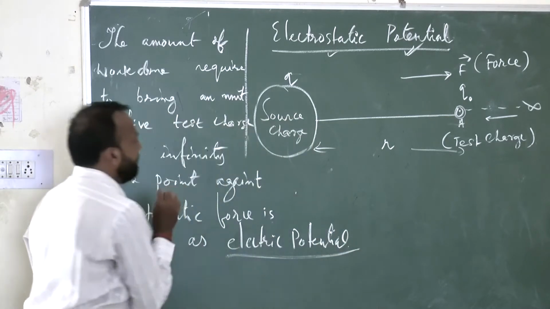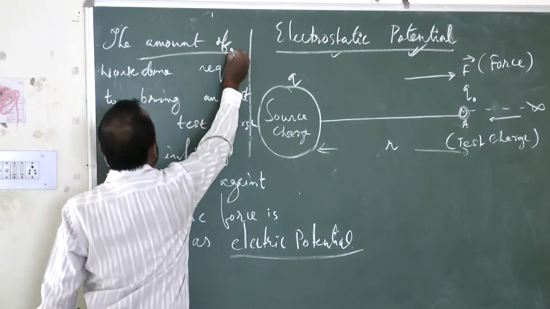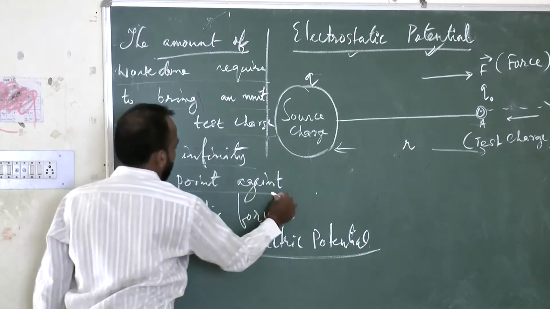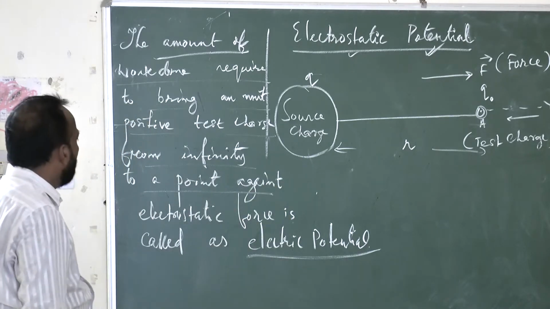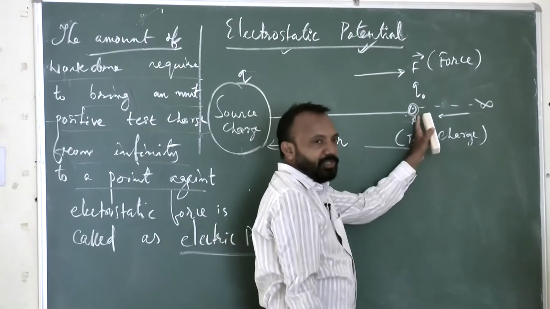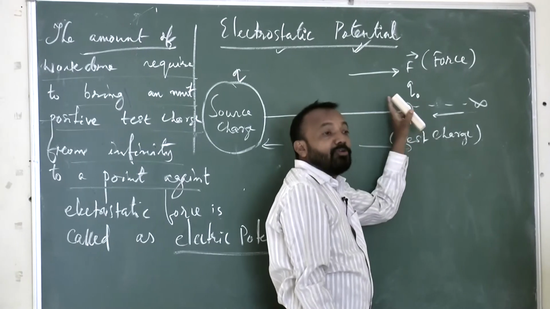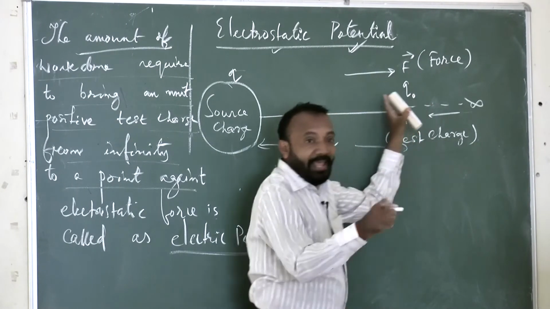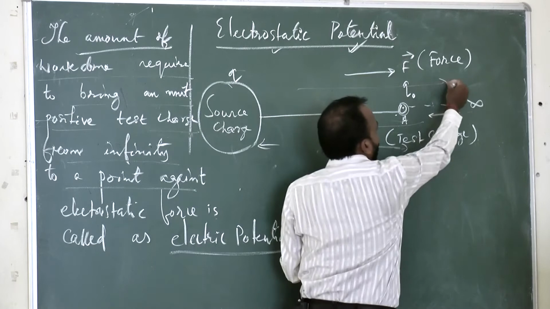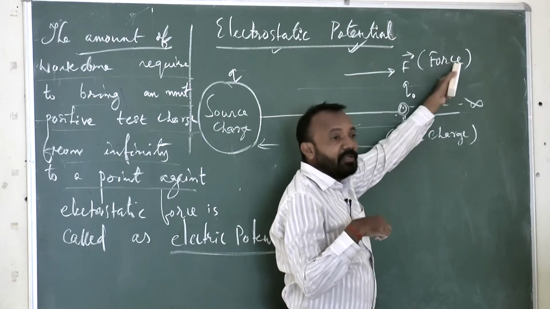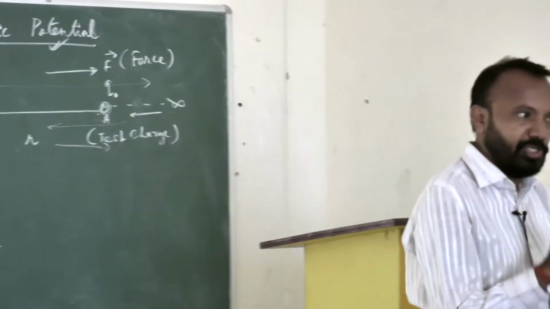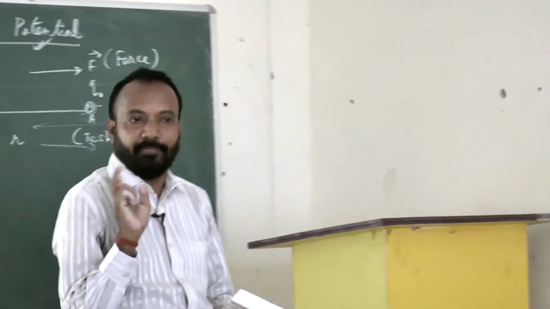Okay. So, this is electric potential, meaning what? It is the amount of work done required to bring a unit positive test charge from infinity to a particular point against the electrostatic force. Now, I am bringing this test charge here from infinity to a particular position. At this position, the test charge will experience the electrostatic force of repulsion by a source charge. This test charge is being brought in this direction, and the force of repulsion is against that. So, the amount of work done required to bring a unit positive charge from infinity to a particular position is called electric potential. Okay.